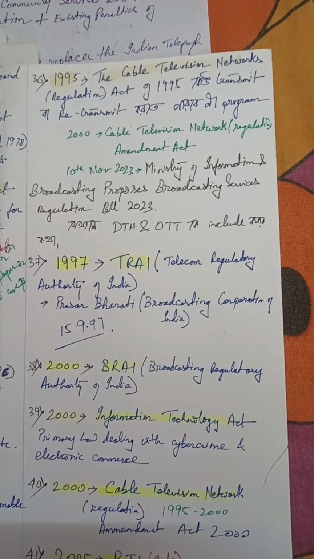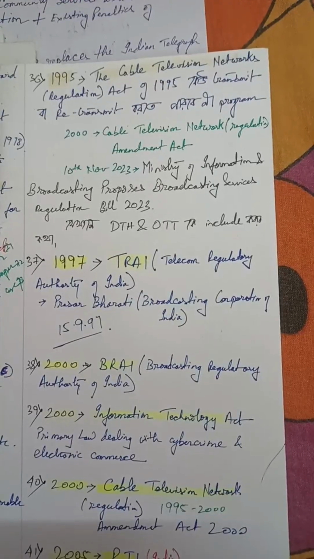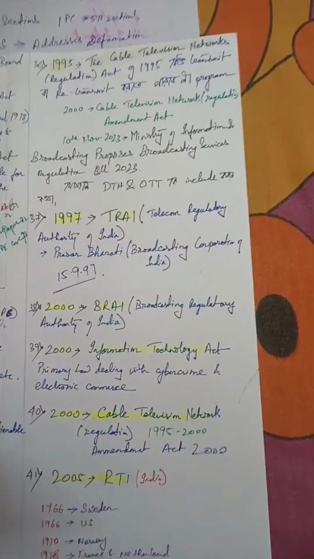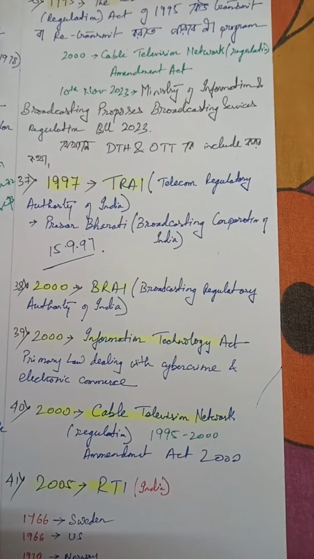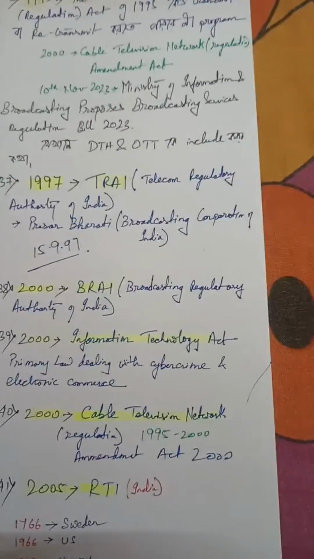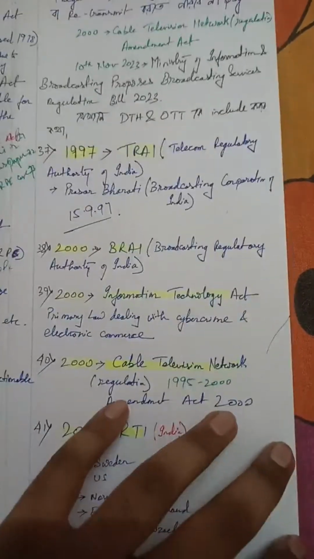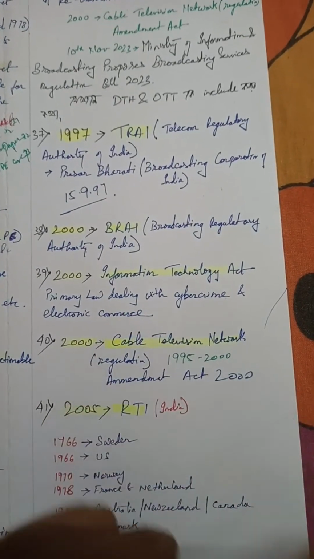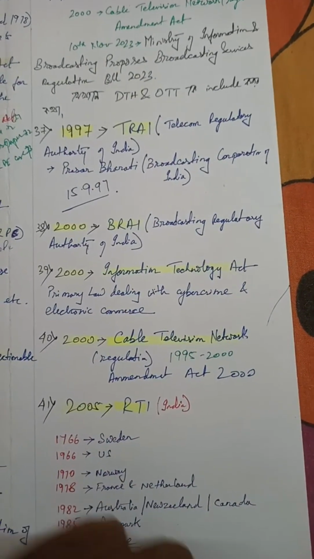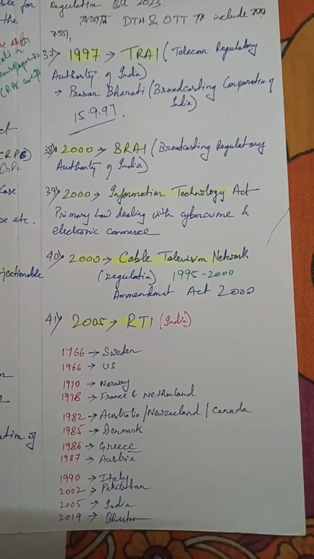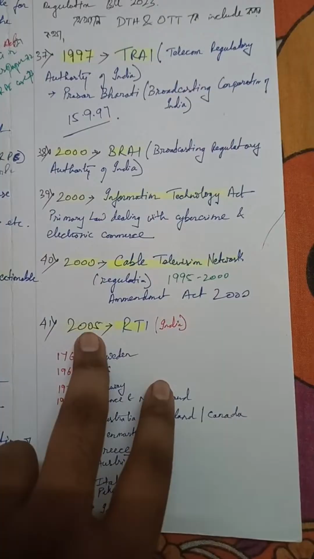Then in 1997 came the Telecom Regulatory Authority of India Act, TRAI. Then the Prasar Bharati Broadcasting Corporation of India. Then in 2000 came BRAI, the Broadcasting Regulation Authority of India. In 2000 we also have the Information Technology Act, the IT Act. Then the Cable Television Network Regulation Act. Then the RTI: Sweden 1766, and RTI came to India in 2005.